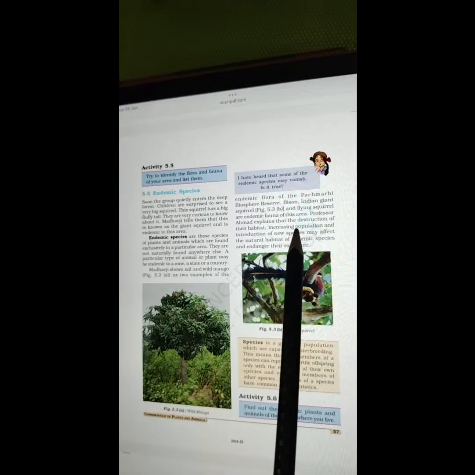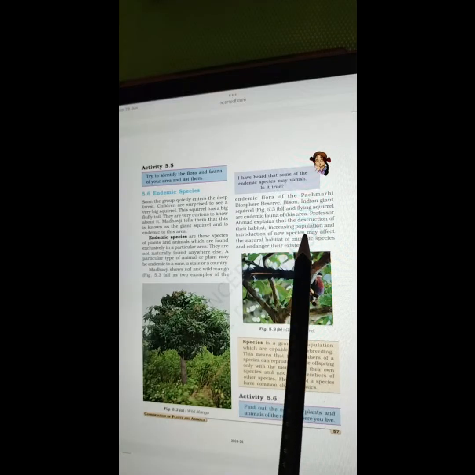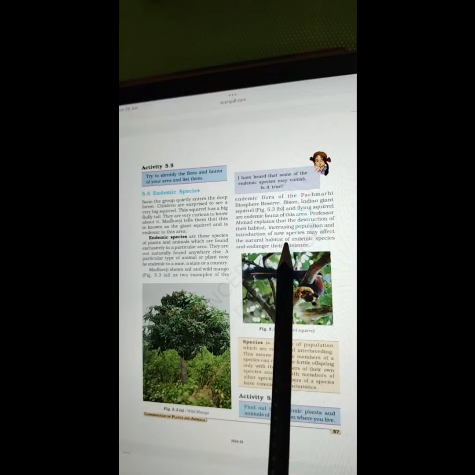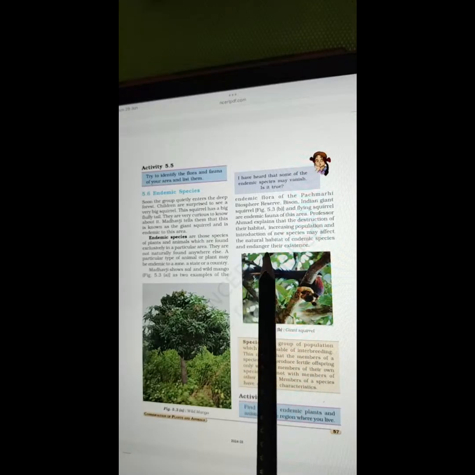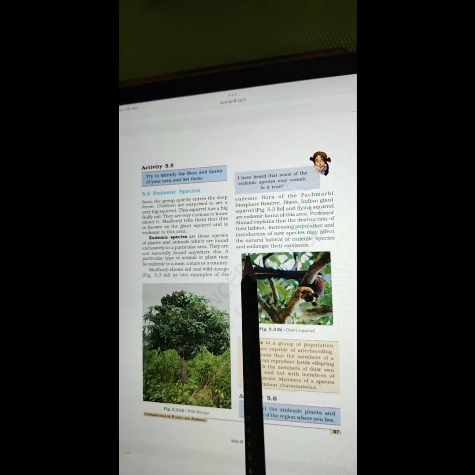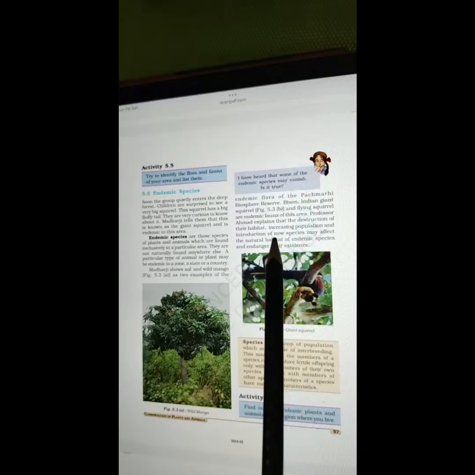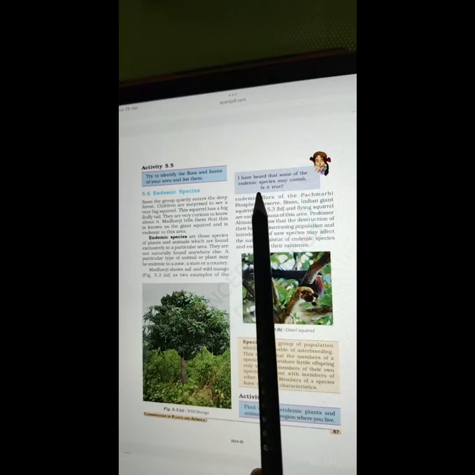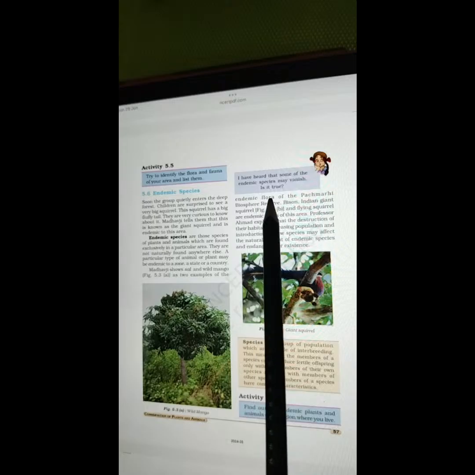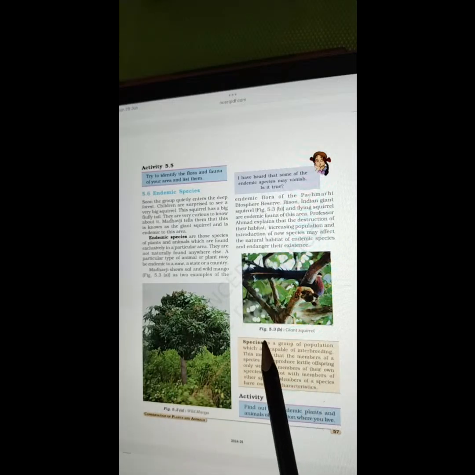Professor Ahmed explains that the destruction of their habitat, increasing population, and introduction of new species may affect the natural habitat of endemic species and endanger their existence. I have heard that some of the endemic species may vanish. Is it true? Figure 5.3b: Giant squirrel.